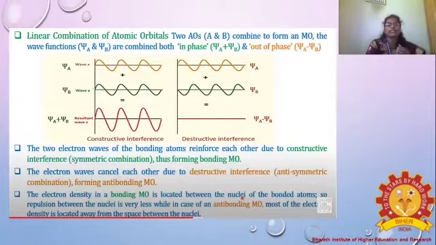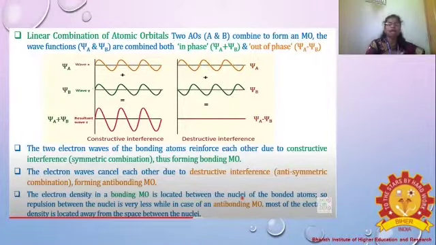It is called a symmetric combination, due to the formation of the bonding molecular orbital. Thus it forms a bonding molecular orbital. Then xi A minus xi B is called destructive interference. What is the meaning of destructive? The electron waves cancel each other due to destructive interference, so repulsion is going on. Destructive interference is called the antisymmetric combination, which forms the antibonding molecular orbital.